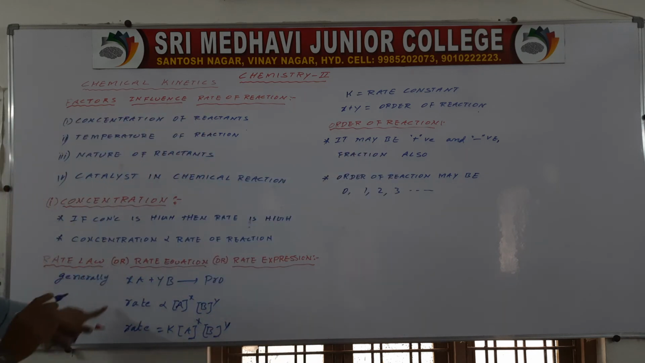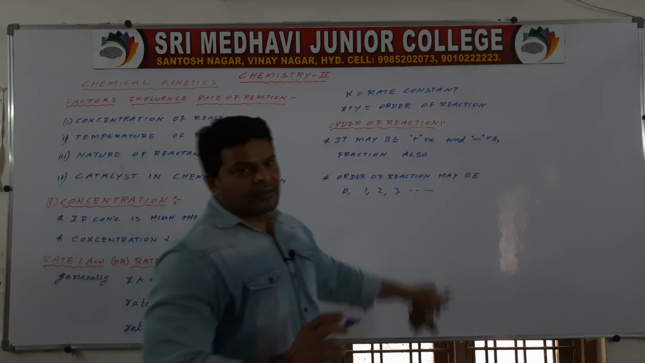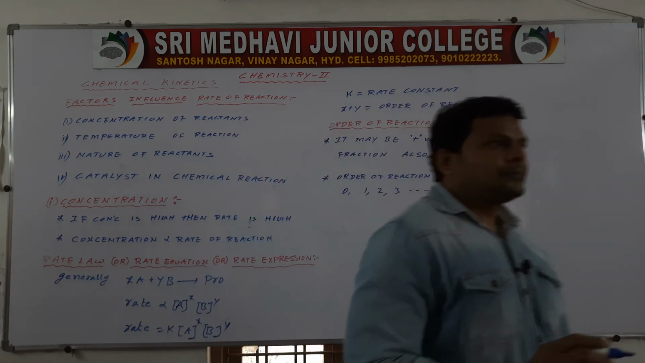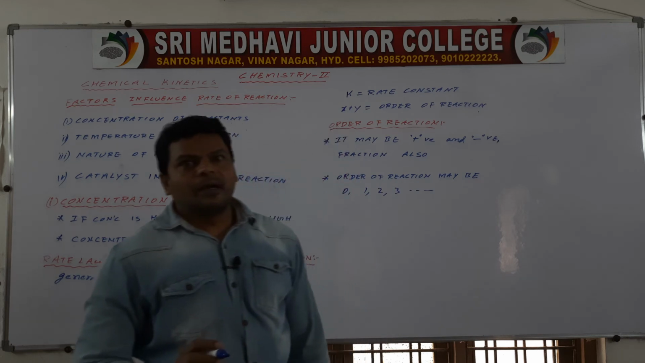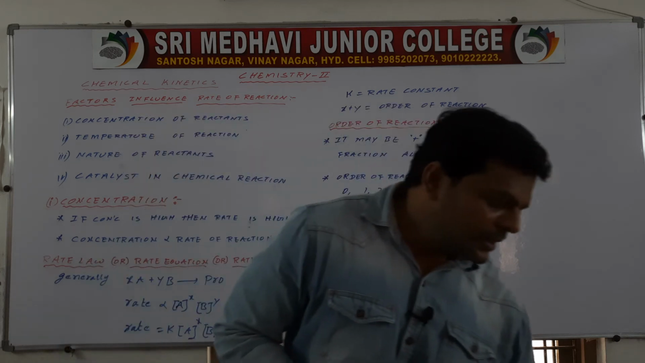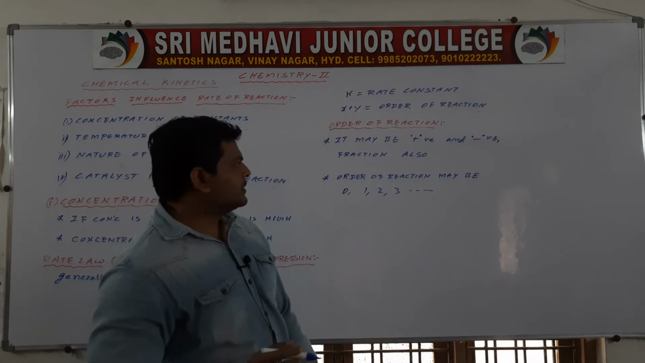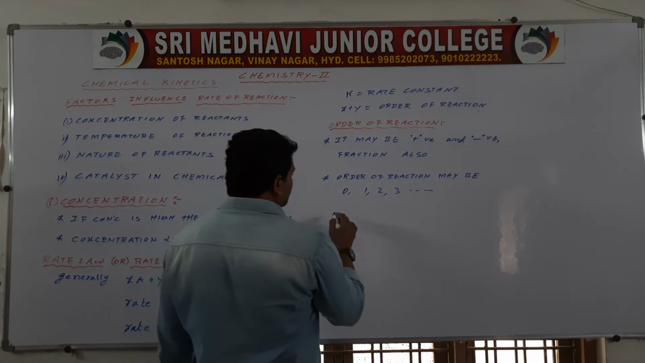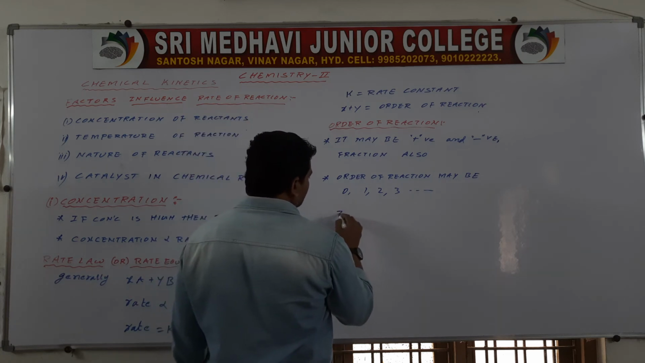This is a rate law. It is an order of reaction. Okay, so how is order of reaction determined? First of all, you should know the types of order of reactions. How many types of order of reactions? Zero order. First we are going to discuss zero order.